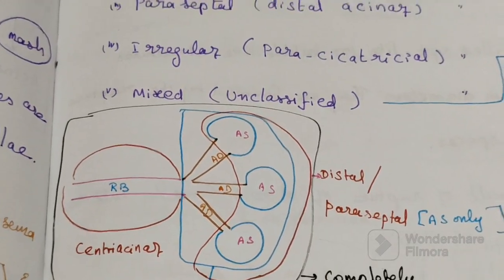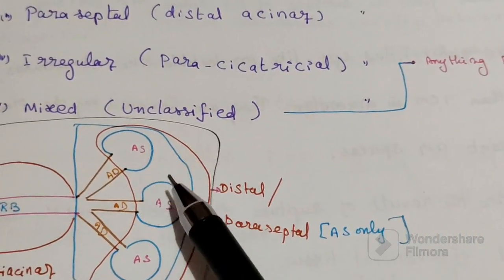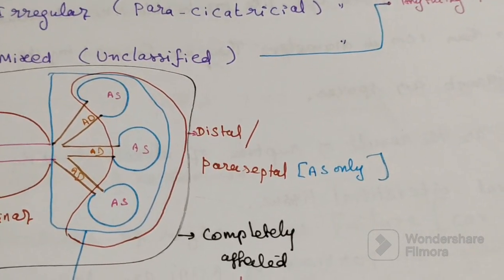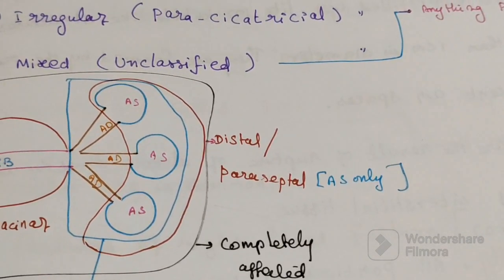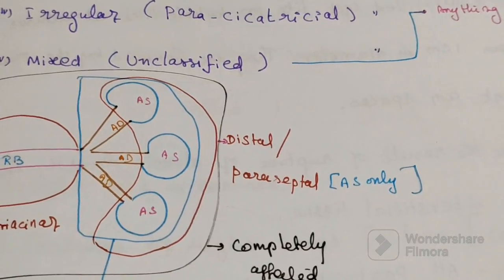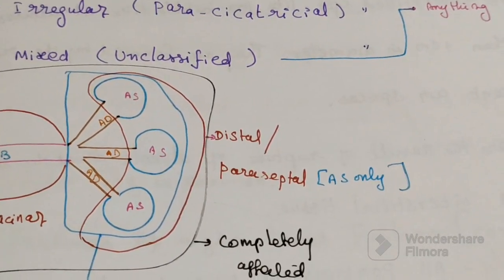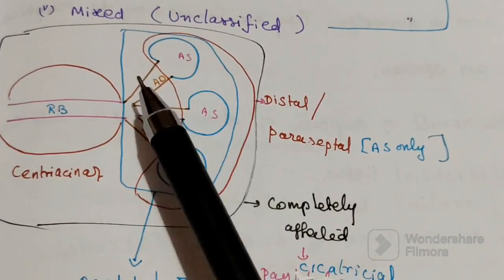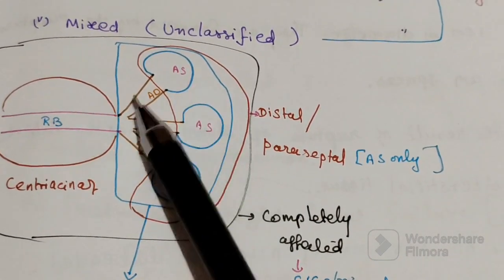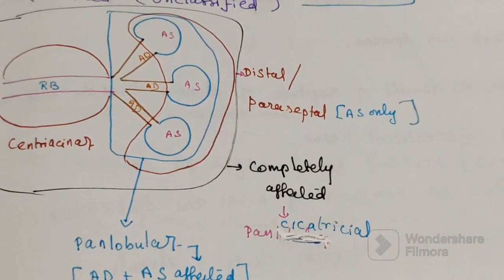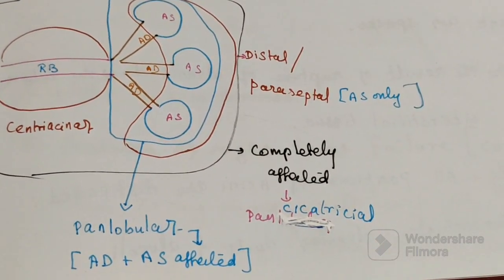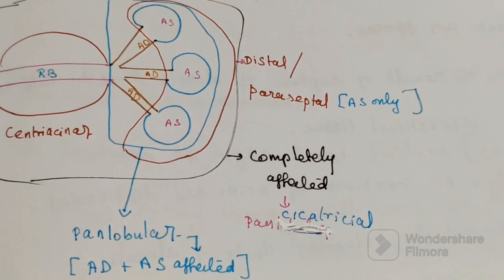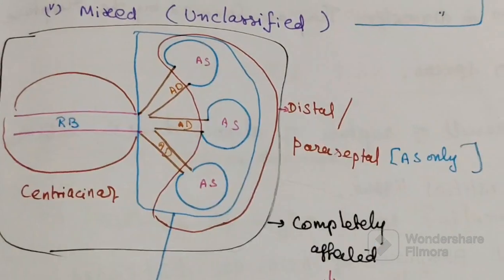Multiple alveolar sacs are fused. Alveolar sacs fused together, that is called distal or paraseptal emphysema. Then when alveolar ducts and alveolar sacs both are fused, this is called panlobular emphysema.